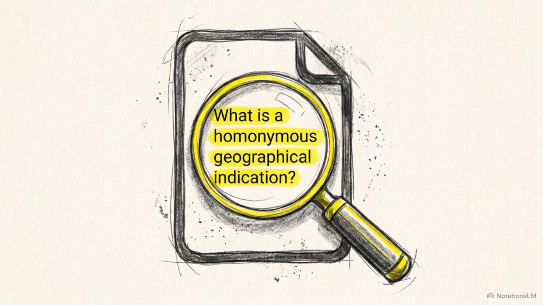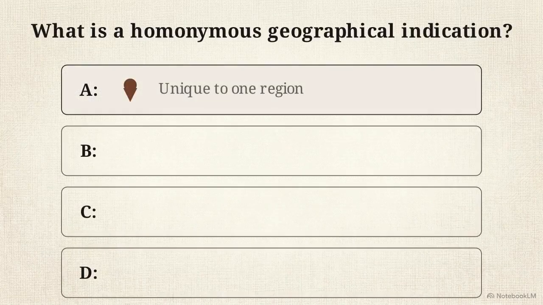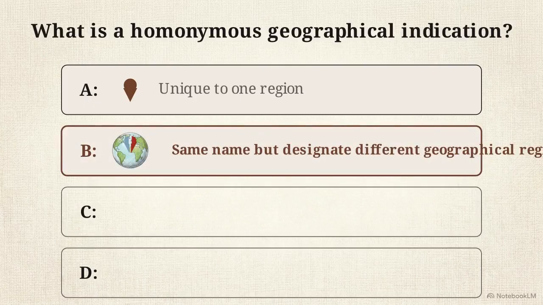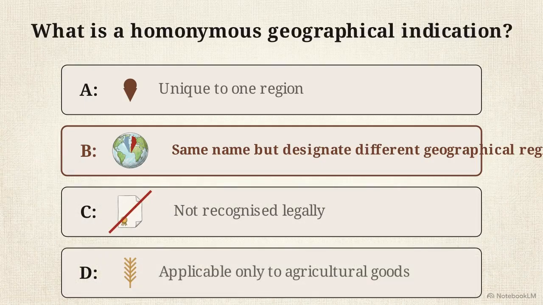Here is a question straight from the 2025 Trademarks Agent exam. What is a homonymous geographical indication? Is it A, a GI unique to one region? B, GIs that share the same name but designate different geographical regions? C, a GI not recognized legally? Or D, a GI applicable only to agricultural goods? The answer is B, same name, different regions.